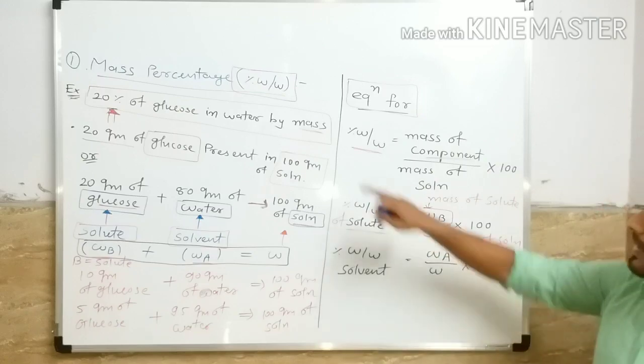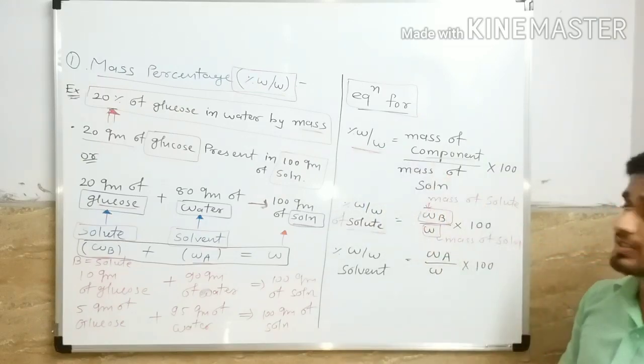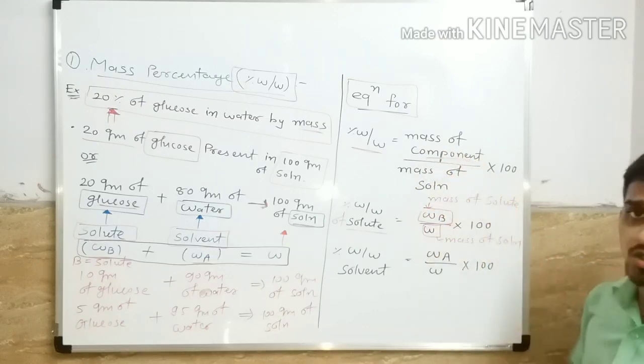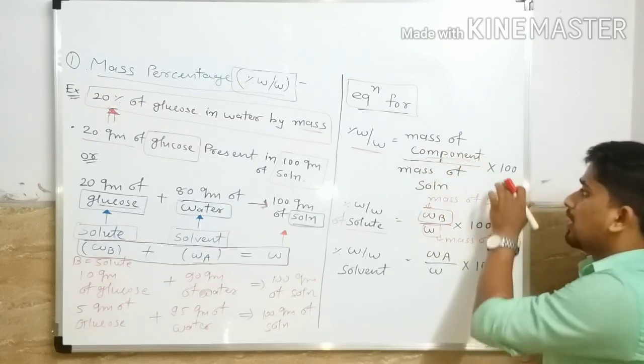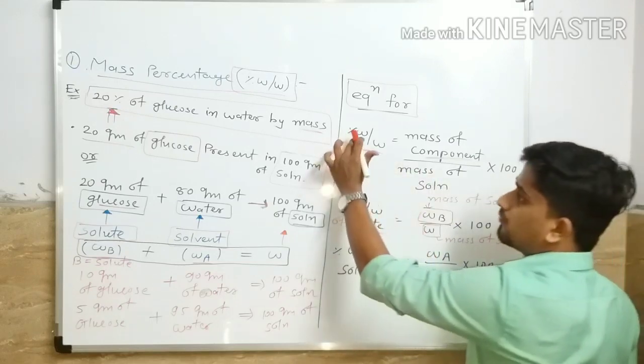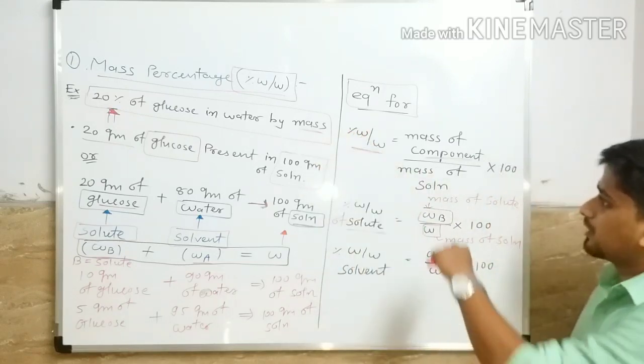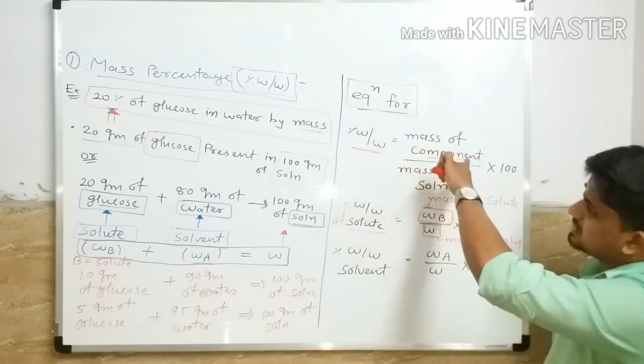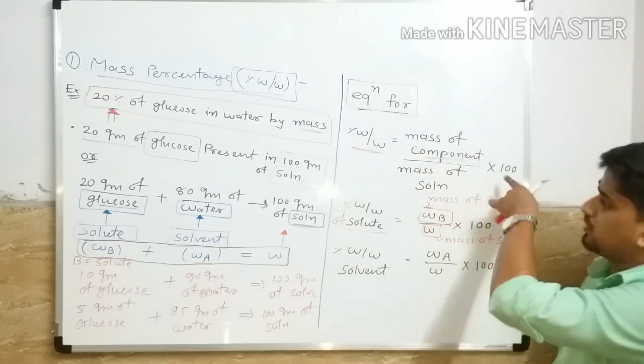Percentage W by W is mass of a component upon mass of a solution into 100. And why 100? Because we have to find it in percentage.